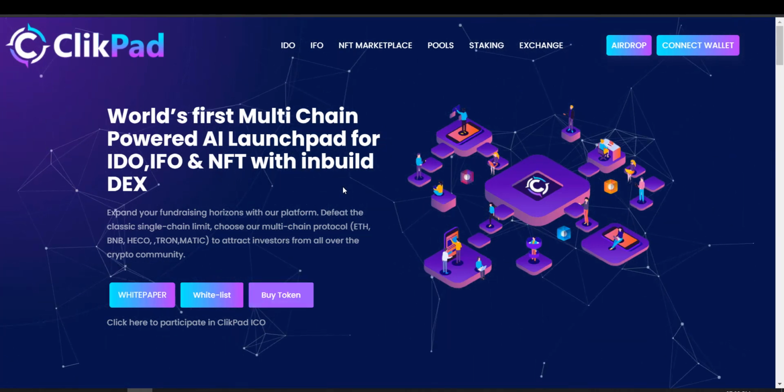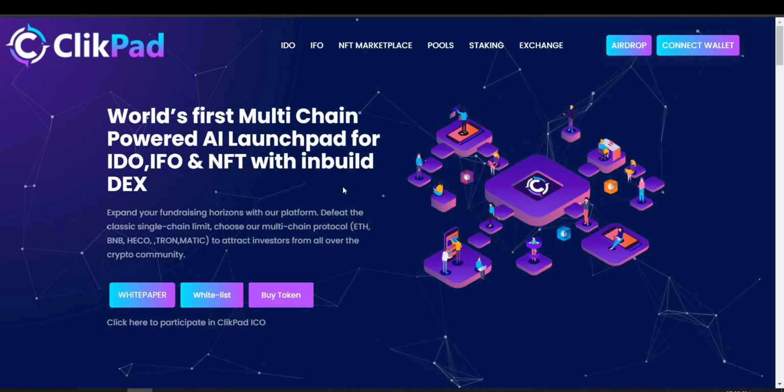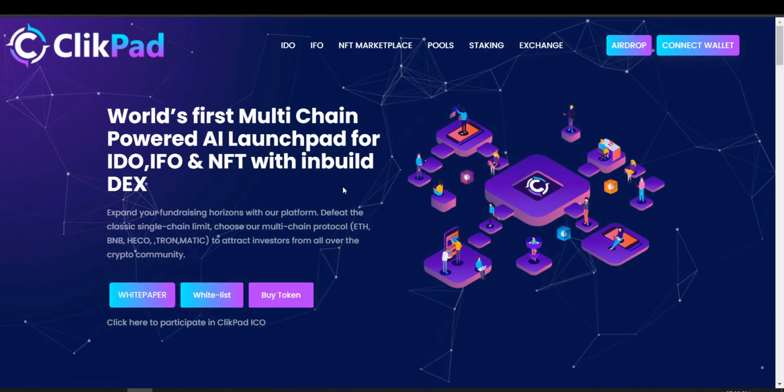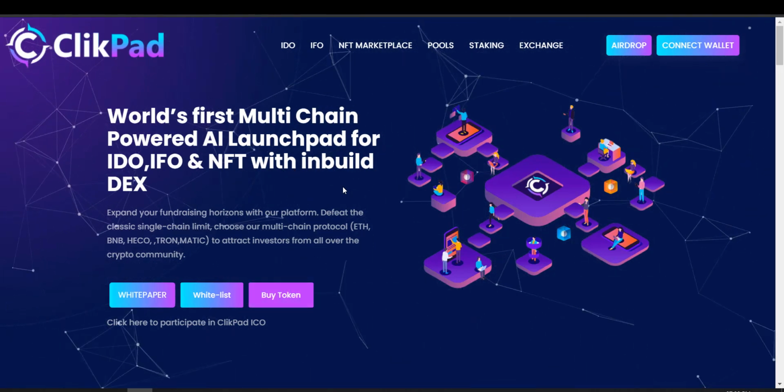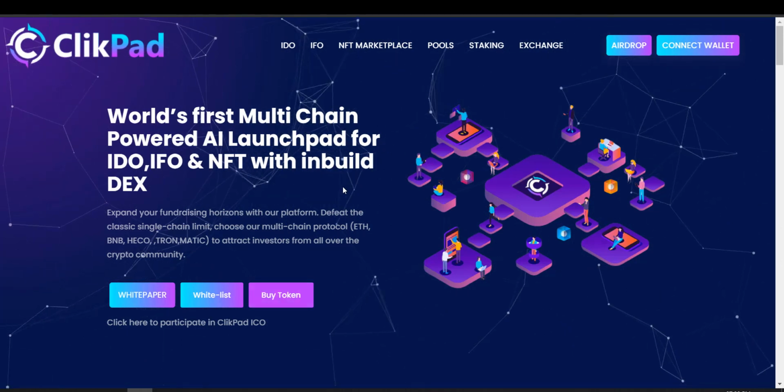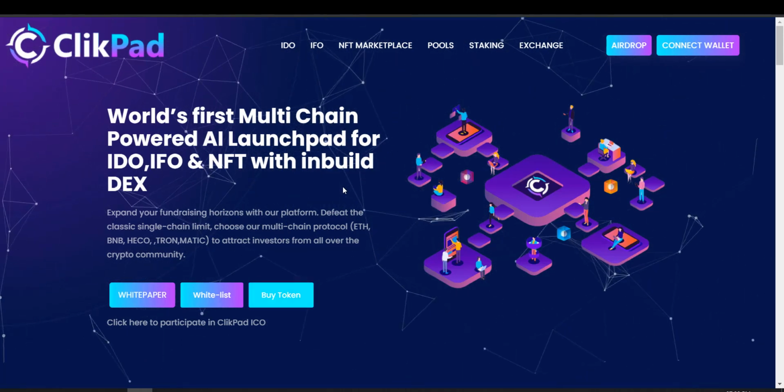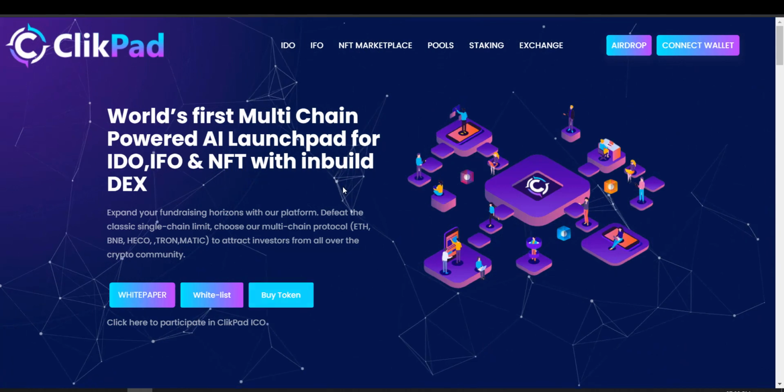Most of the IDO platforms that are conducting IDOs right now are focusing on one specific blockchain, that is ETH or BNB. With the help of ClickPad it will be expanding the investor range to various other blockchains. So this is a plus point of ClickPad according to me.